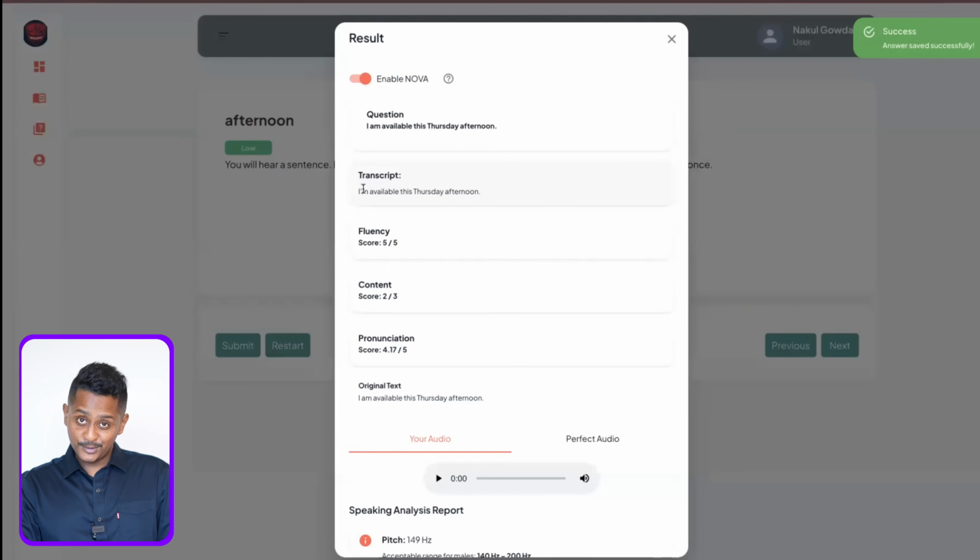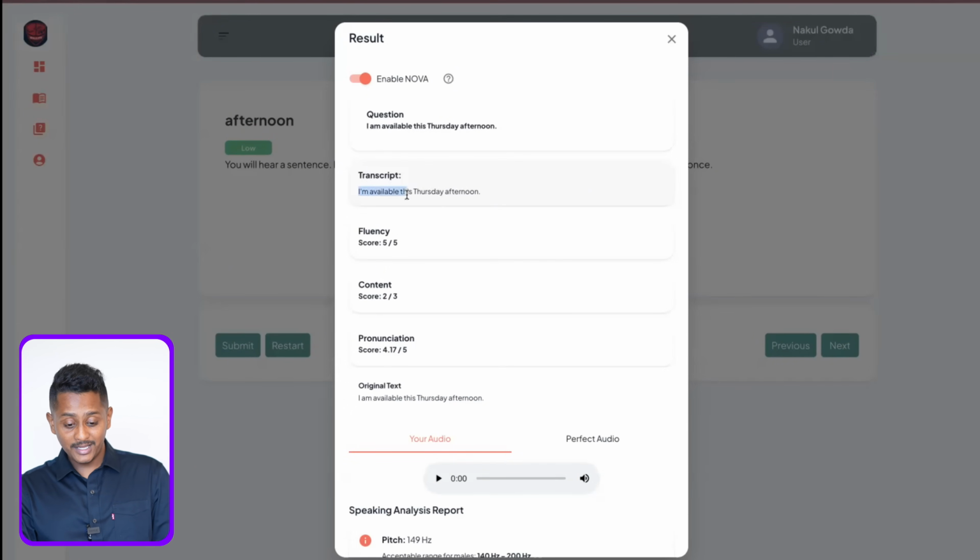Yep, so whatever I spoke, the AI translated it to "I'm," but the question is "I am available," so these kinds of things you don't worry about, which is bound to happen. This is how it exactly works in the exam. 2 out of 3, the content is precise, even if all the words are not matching. Here 2 words did not match, so as a result the percentage of words came down, but if it is above 50%, 2 out of 3, it is precisely working.